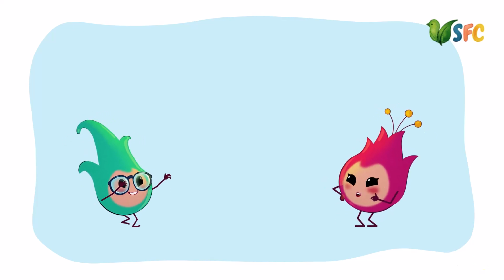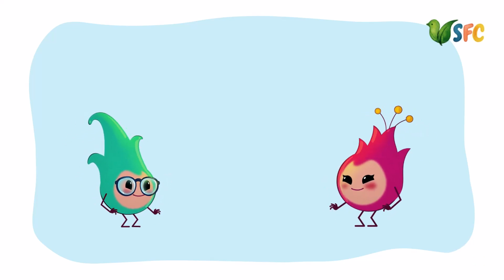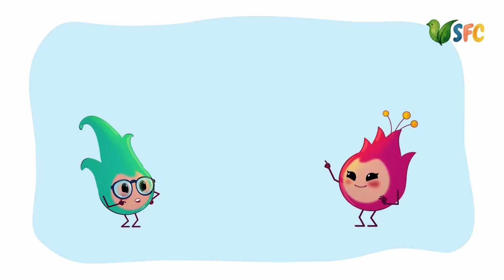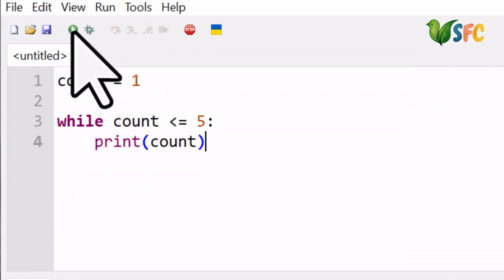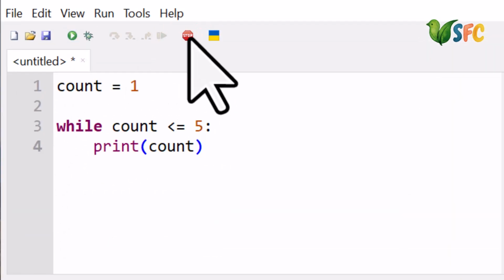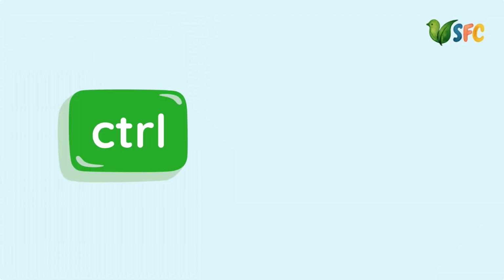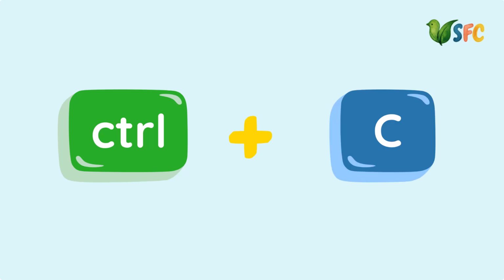Like when I don't know when to stop jumping? Exactly. We call it an infinite loop. But don't worry. If your program gets stuck like this, just click the red stop button in Thonny, or press Ctrl+C on your keyboard to stop it.